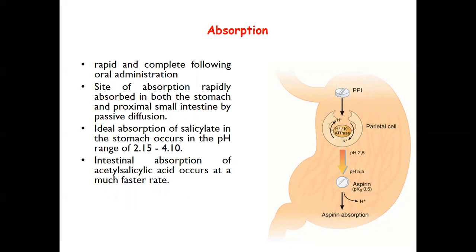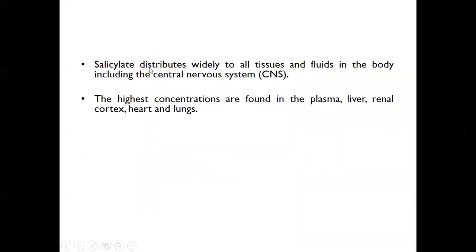It is 3.5. Salicylate distributes widely to all tissues and fluids in the body, including the central nervous system. The highest concentrations are found in the plasma, liver, renal cortex, heart, and lungs.